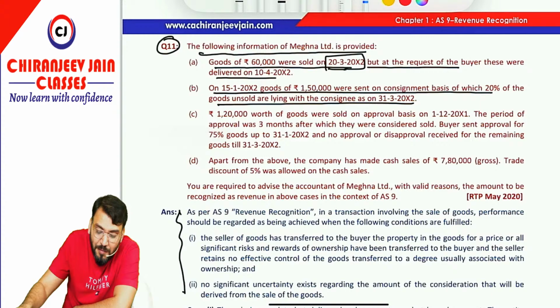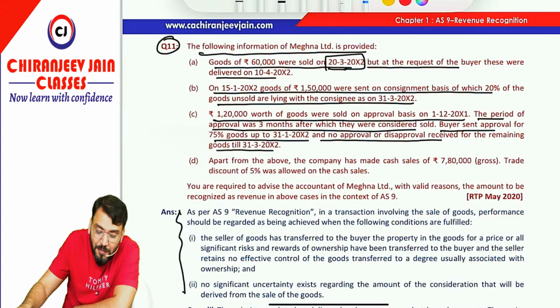Simple. Rupees 1,20,000 worth of goods were sold on approval basis on 1st December 2001. The period of approval was 3 months, after which they are considered sold. So the period for rejection they have given is 3 months. Buyer sent approval for 75% of goods on 31st Jan 2002 and no approval or disapproval was received for the remaining goods till 31st March 2002.